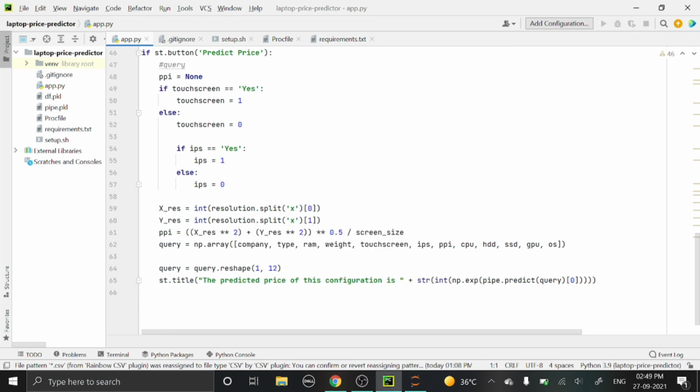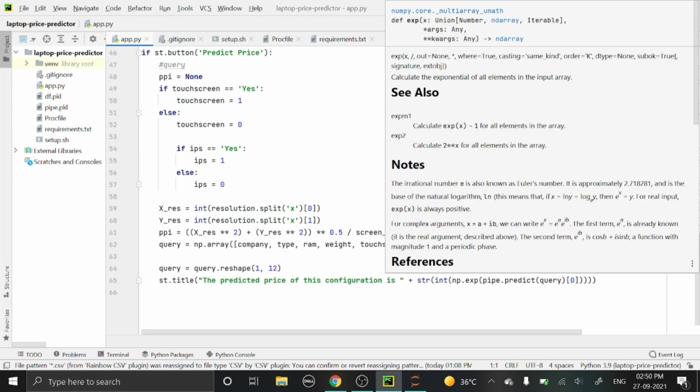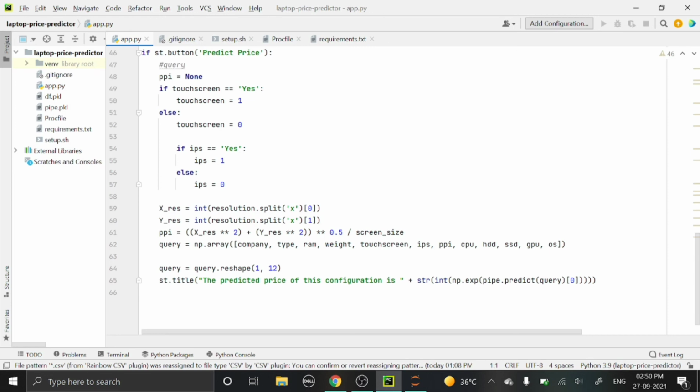Then using the title function we will display the price, and since we converted the price into log earlier, we will convert it back into exponential form and then display it to the user. That's it. Thank you.